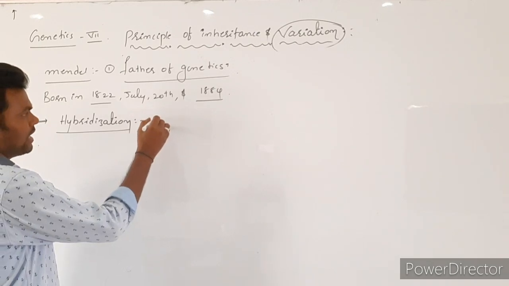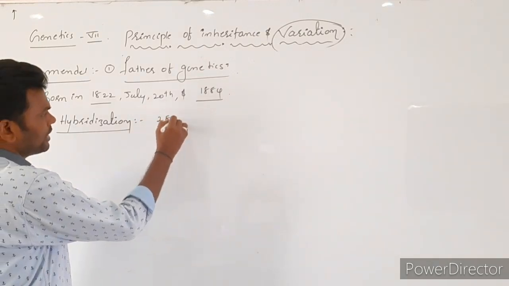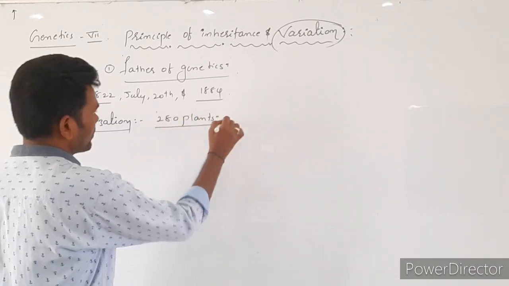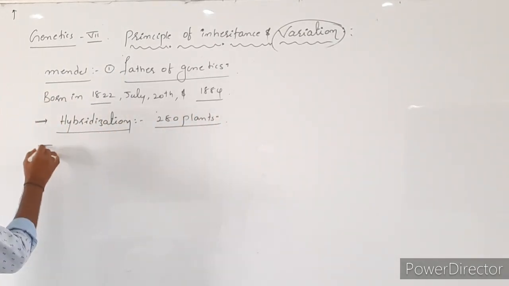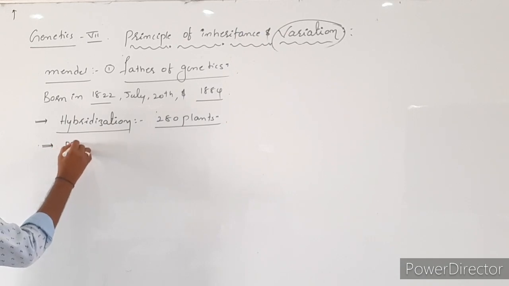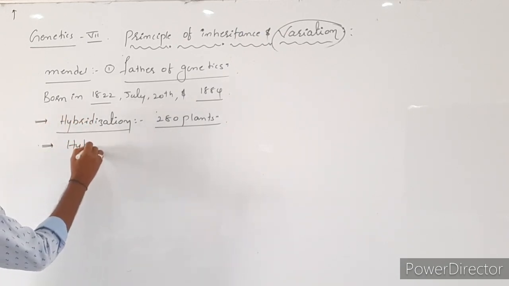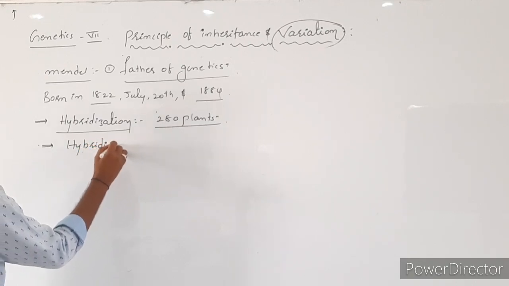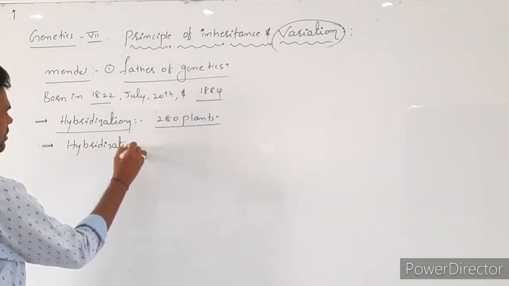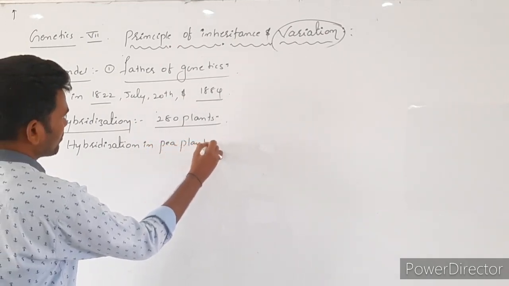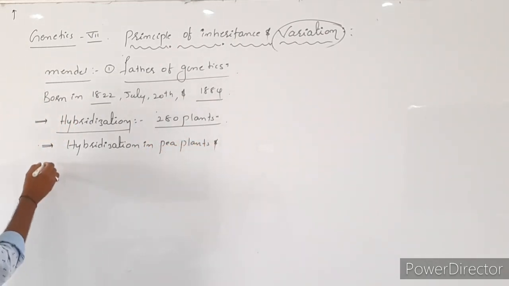He conducted the hybridization technique in nearly 280 plants, and he conducted the main experiments on pea plant, for which he was famous. And he wrote one book also.